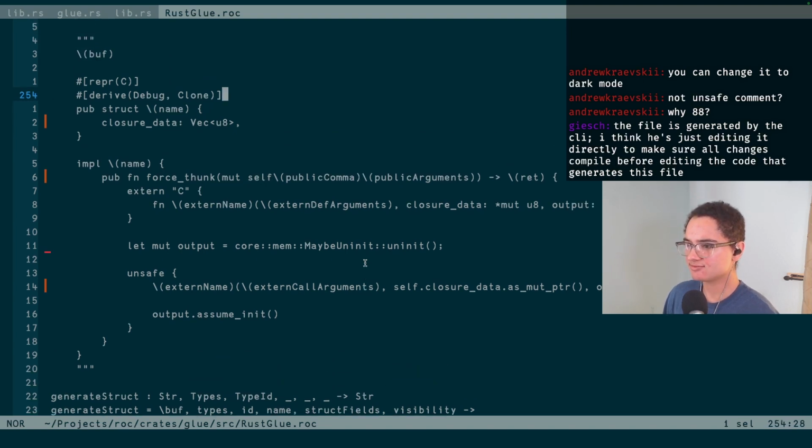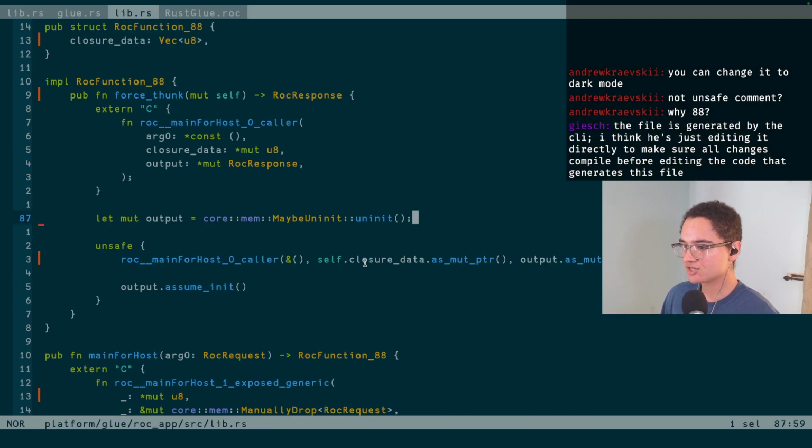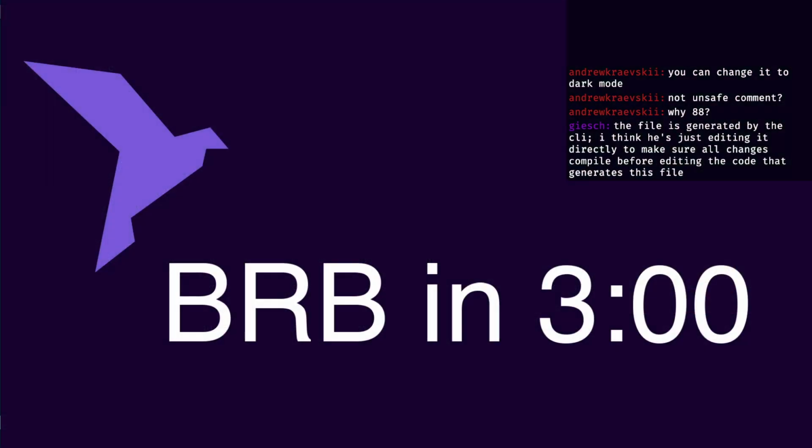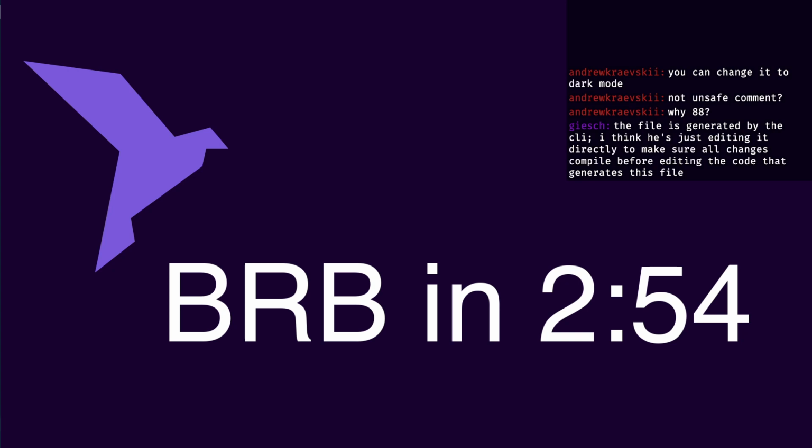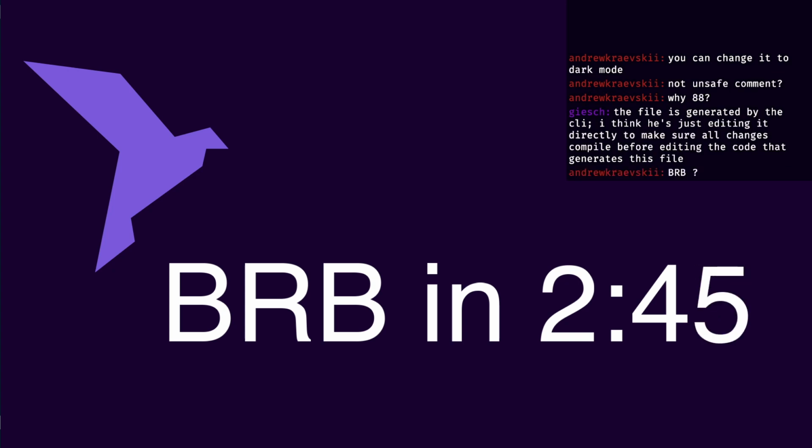But yeah, so this is half of the update already. I just need to figure out the other half of the update, where that is, where we're generating. What's a good word to look for so I can find the correct thing? Roc function 88. Oh, I'm in the wrong file, that's why. Okay. Cool. So yeah, let me find that real quick.